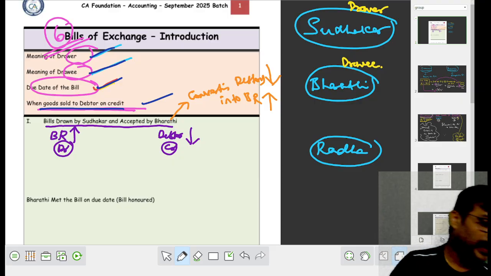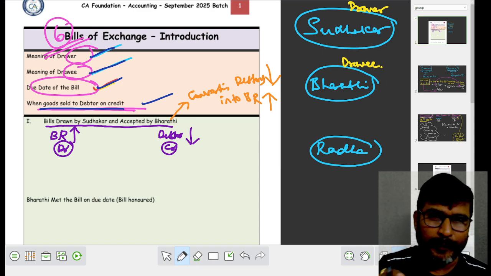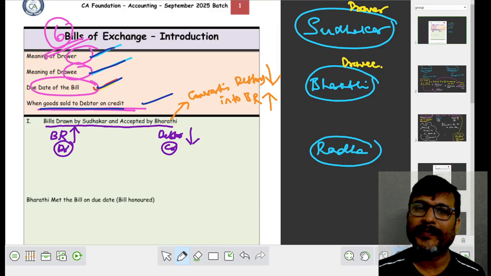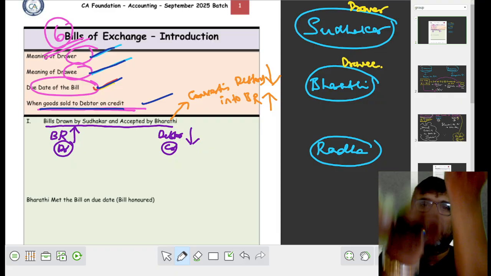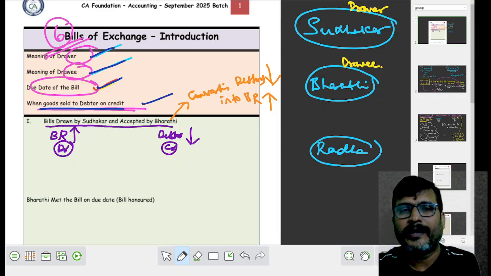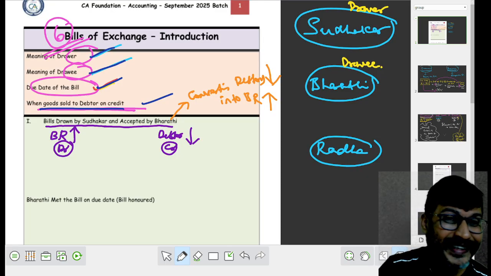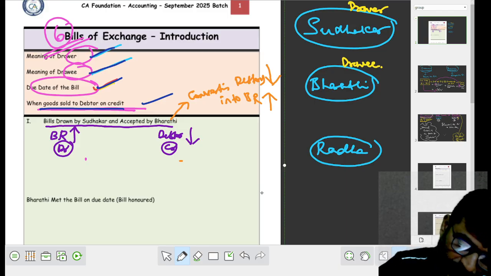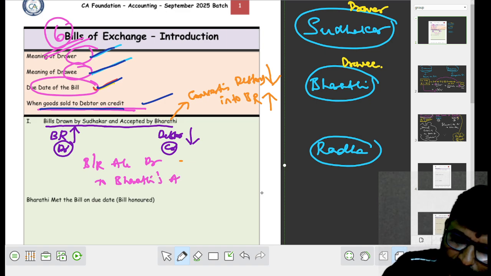Okay, fine. Please come back and listen to what Sudhakar is explaining. Bills drawn by Sudhakar, accepted by Bharati means you are converting the debtor into BR. Now what happened? BR increased and your debtor decreased. BR increased means asset increased, so it is to be debited. Debtor, meaning Bharati, decreased, so credited. Then what is the journal entry for this? Shall I write the journal entry? The journal entry is bills receivable account debit to Bharati's account.